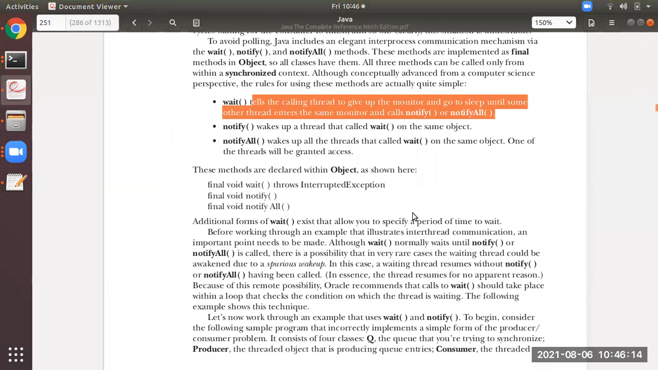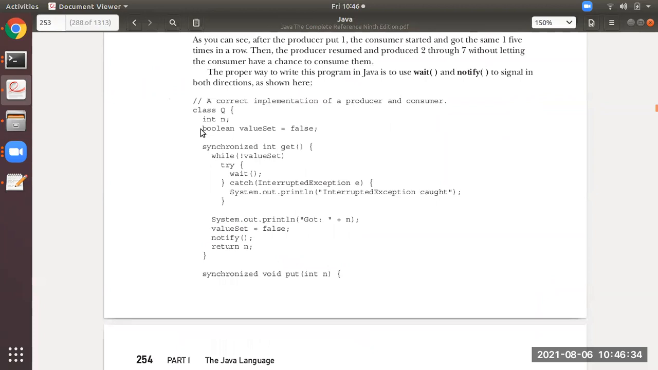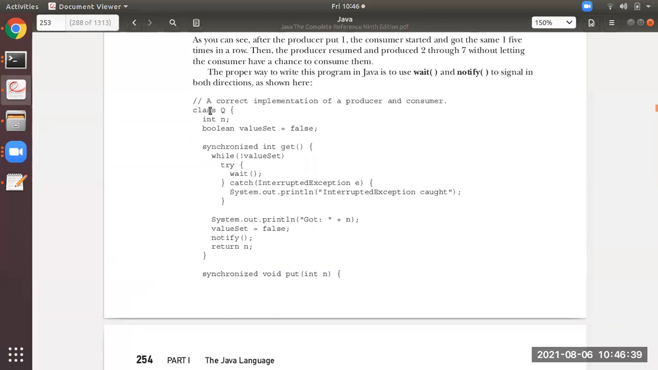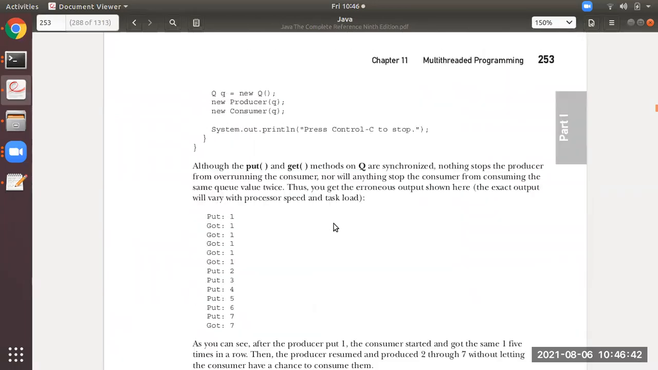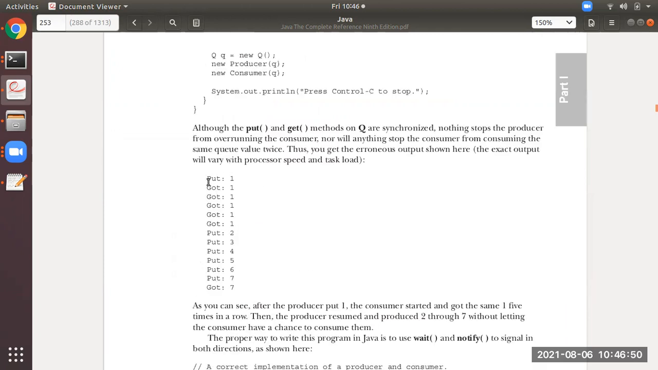So see students, for you to understand the concept of inter-thread communication, there are two programs with the implementation of producer and consumer. You can see this one, an incorrect implementation of producer and consumer, and another one, this one, a correct implementation of producer and consumer. Why it is mentioned as incorrect, you can understand from the output. You see here what kind of output it is.